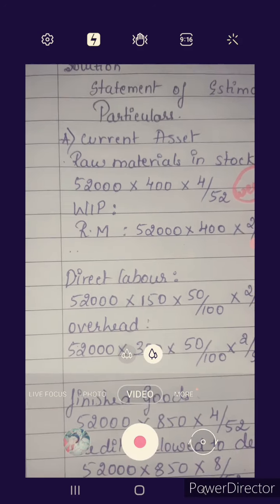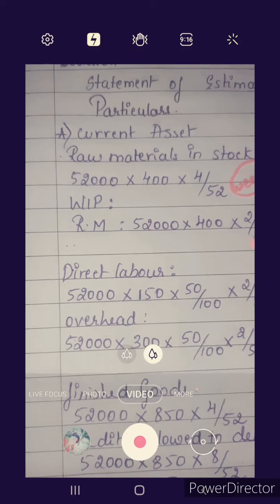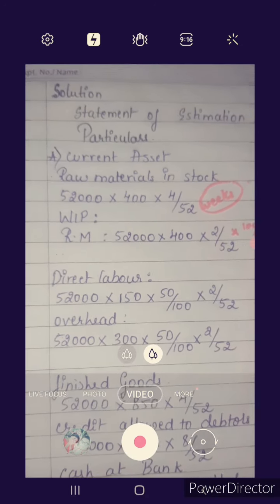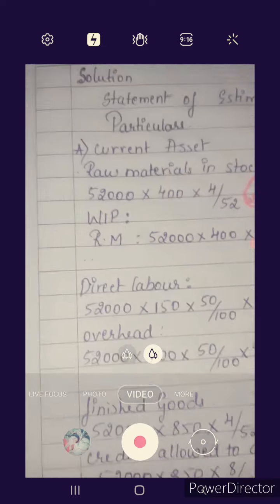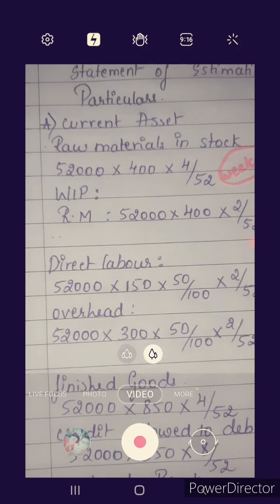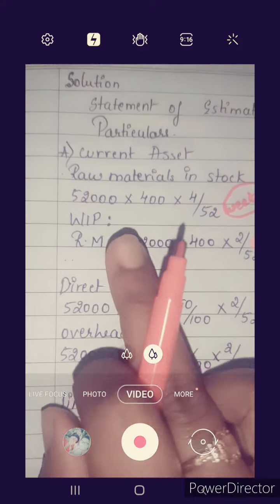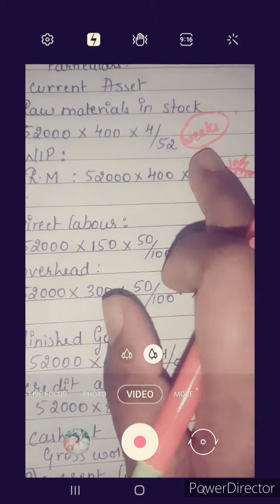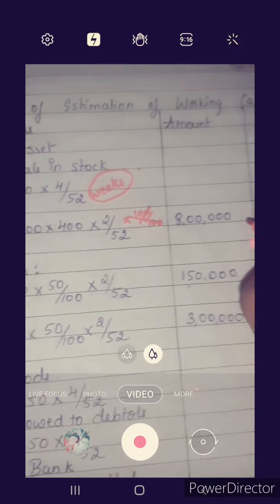Completion period is 100 divided by 100. That has no effect, so no need of writing 100 by 100. 100% for raw material. 52,000 into 400 into average period for work in progress is 2 weeks. That is, we get 8 lakh.